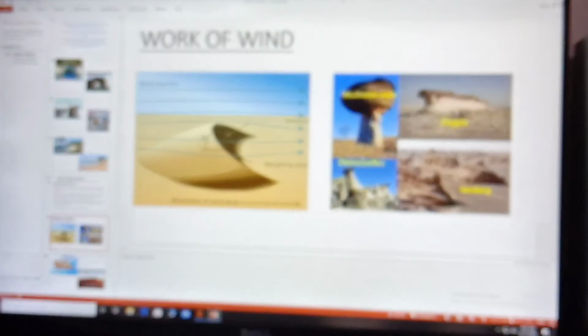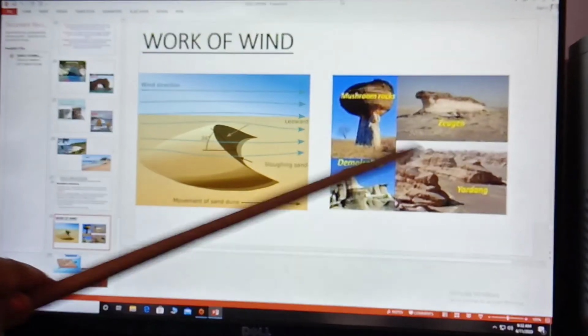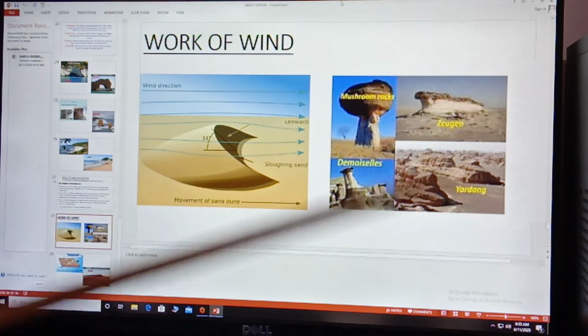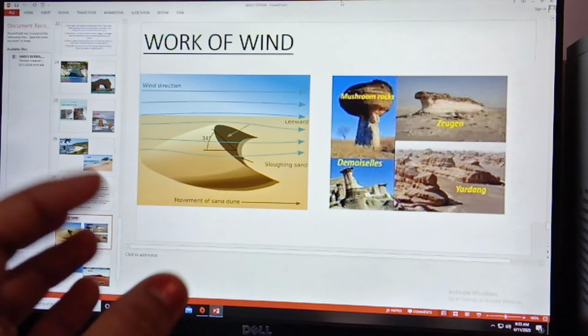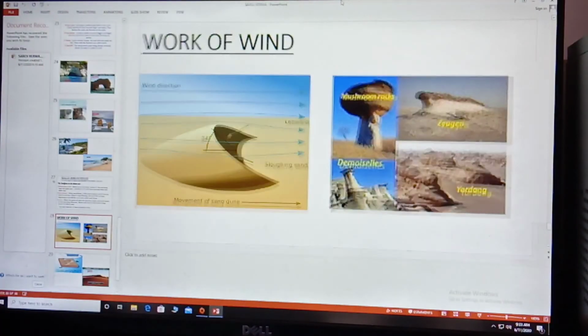You can see here in this picture, this is a mushroom rock. The lower part is eroded more by the wind than the upper. So the upper part remains the same and the lower part becomes narrow, and this resembles a mushroom, hence mushroom rock.